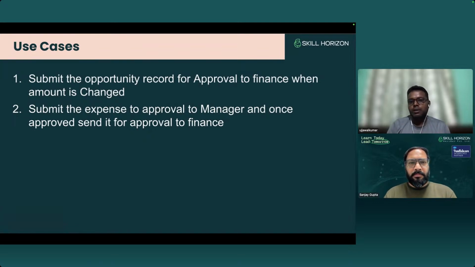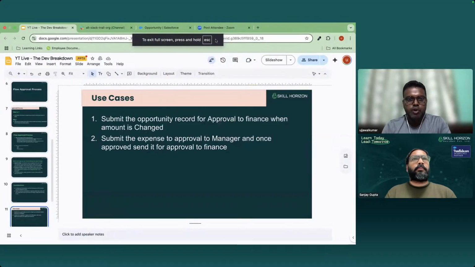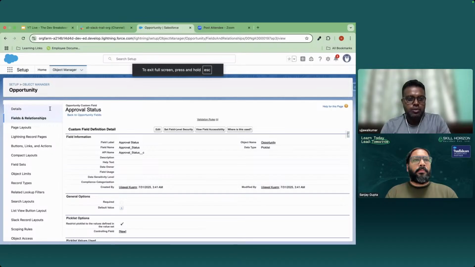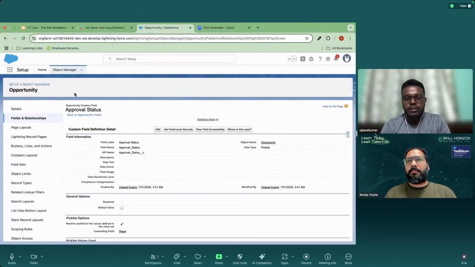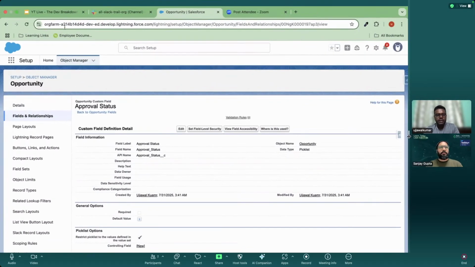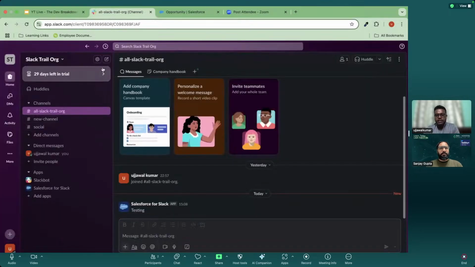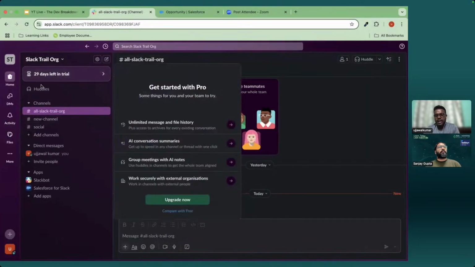Suppose we take an example: if an opportunity amount is changed, we have to automatically submit that record to finance. Let me show this. Let me open my org. We can see I am logged in to my org, and I have created this trial Slack org.